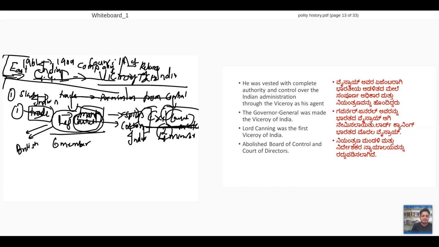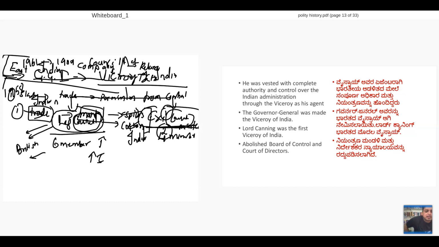Councils Act 1861, Councils Act 1892. We call it Councils Act because the number of Legislative Council members keep increasing and Indians keep entering, and slowly Britishers will go away. Slowly we'll get elections also. Clear till 1858?